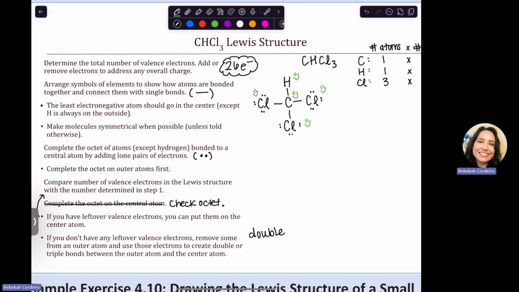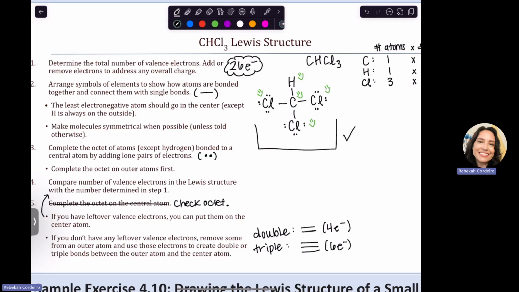A double bond would be 2 lines representing 4 electrons total. And then a triple bond would be 3 lines representing 6 electrons. So each line represents 2: single, double, triple. These are all just bonds. And we can make doubles and triples if we need to satisfy the center, if the center doesn't have enough, by erasing pairs from the outer atoms and making more bonds to the center. It'll make more sense once we do an example with it. But this is my final structure. Everybody's happy, and I've given out my 26.